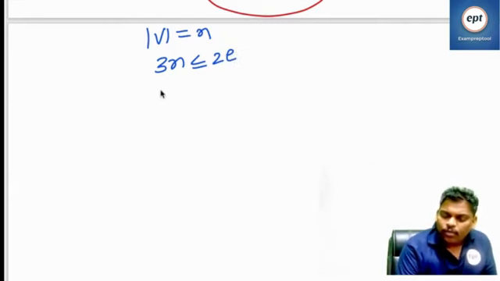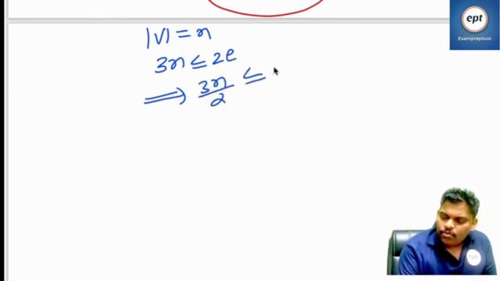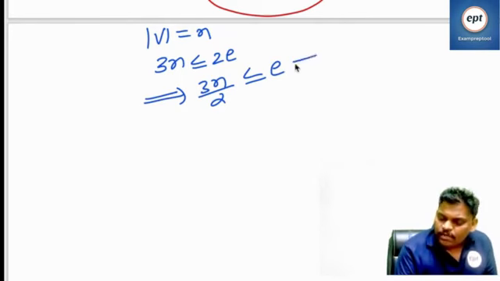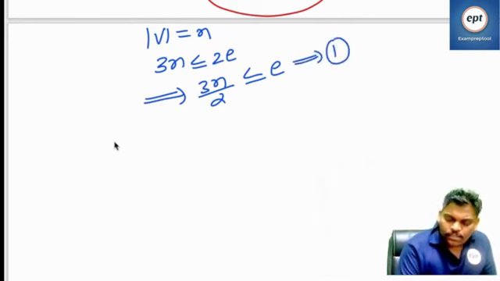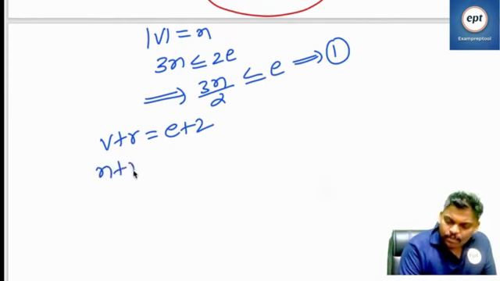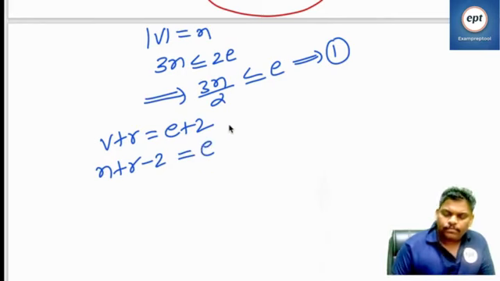I want the e value from this. So 3n by 2 is less than or equal to e. This is equation number 1. See the next one: v plus r is equal to e plus 2. V means n, so n plus r minus 2 is equal to e.